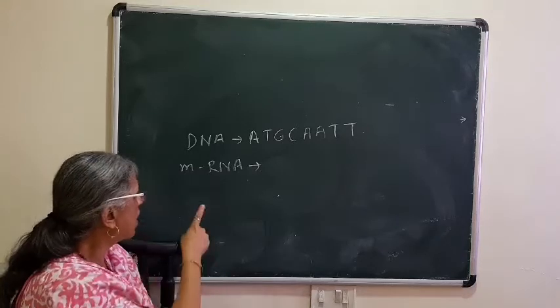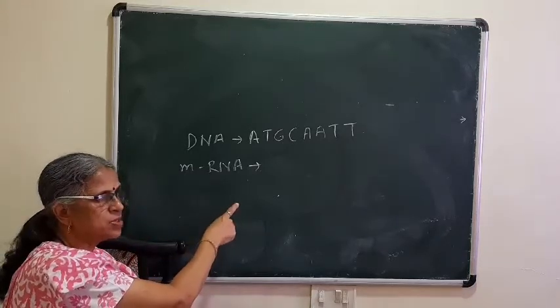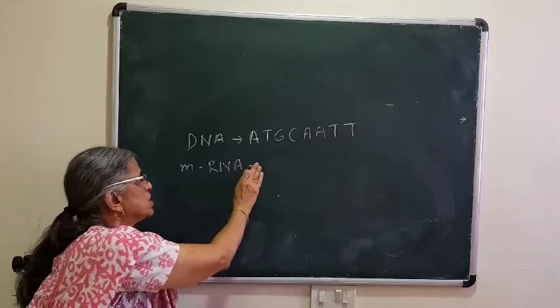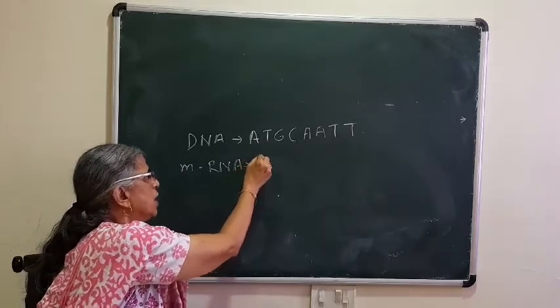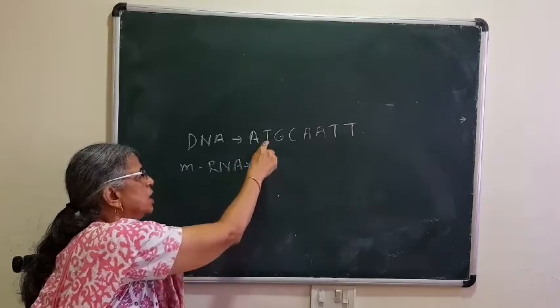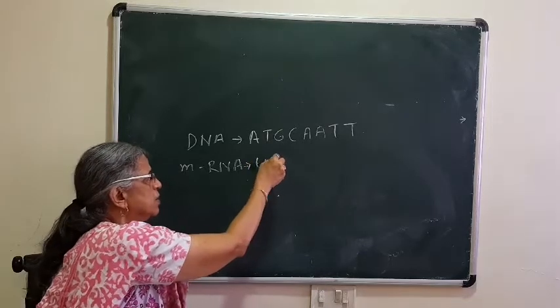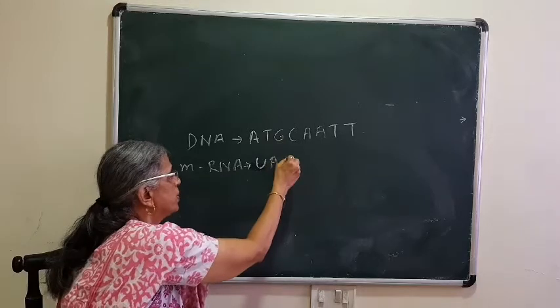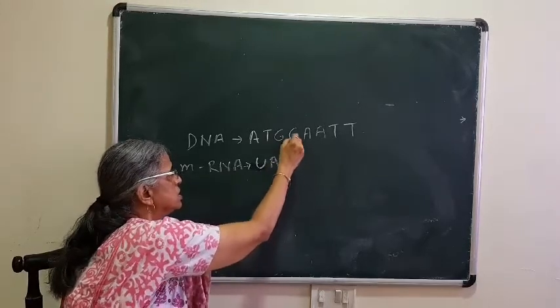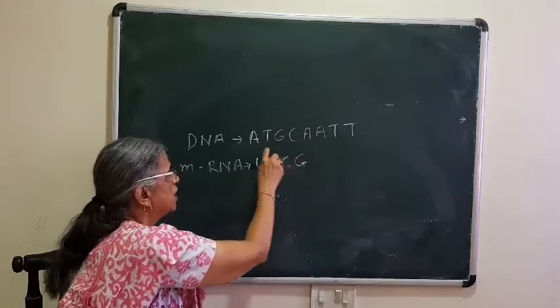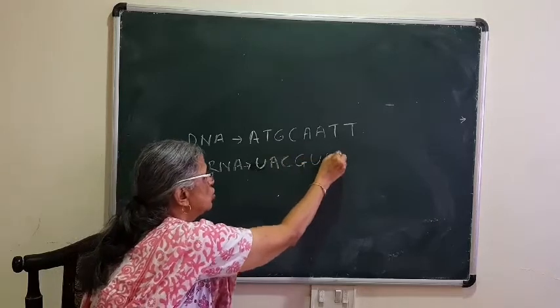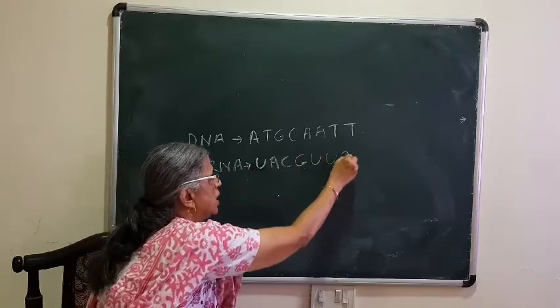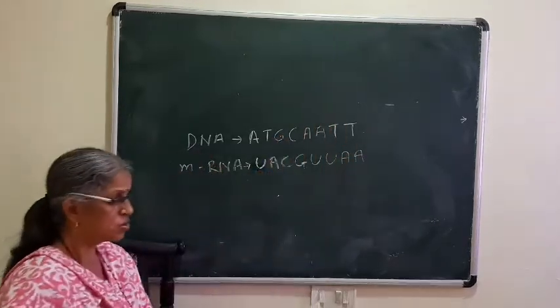But as we are having mRNA, thymine is absent. But instead of thymine, what is there? Uracil. So A will pair with uracil, T will pair with adenine, because mRNA has adenine, no problem. G will pair with cytosine, C with guanine. Again AA means UU and TT means AA. Followed?